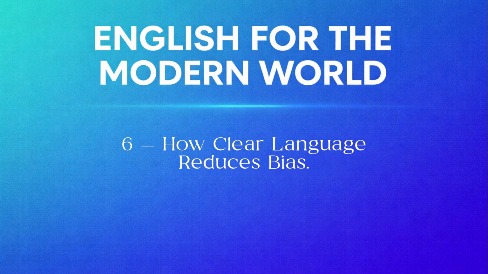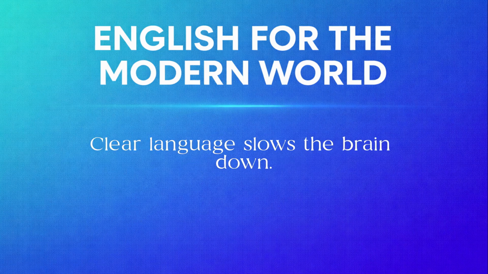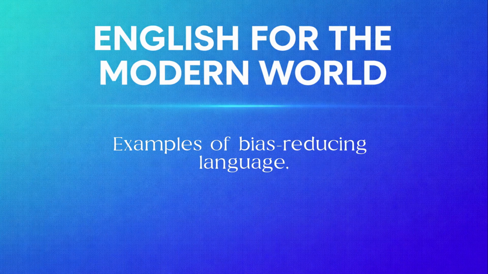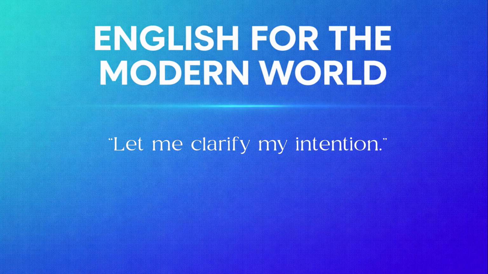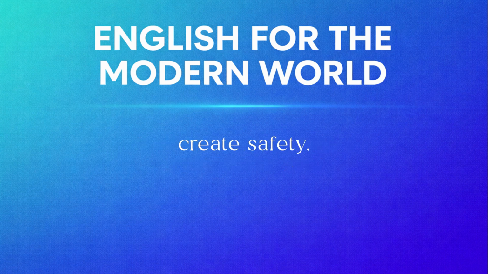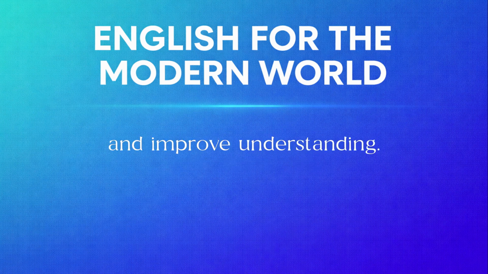6. How clear language reduces bias. Clear language slows the brain down. Simple sentences reduce emotional interpretation. Examples of bias-reducing language: let me clarify my intention. This isn't criticism, I want to make sure I understand you. These sentences create safety, reduce assumptions, and improve understanding.